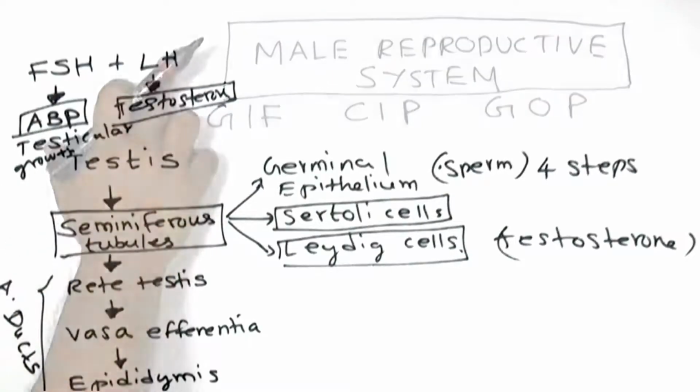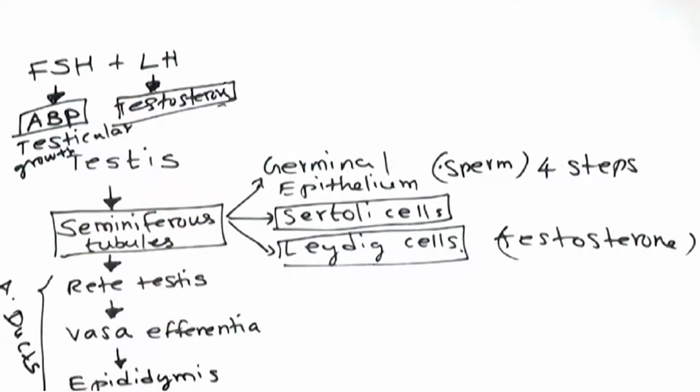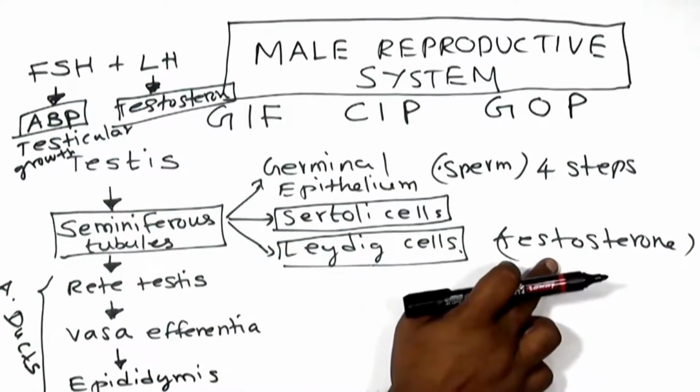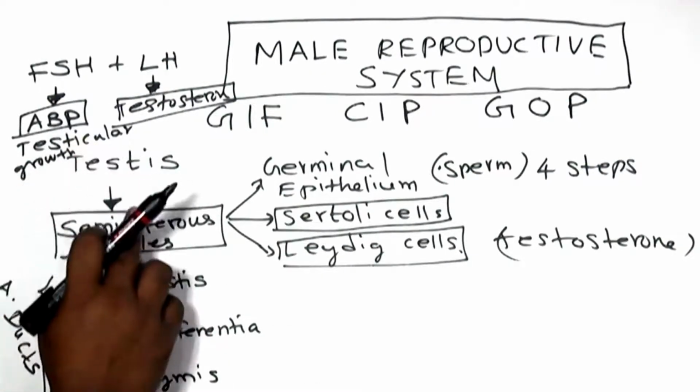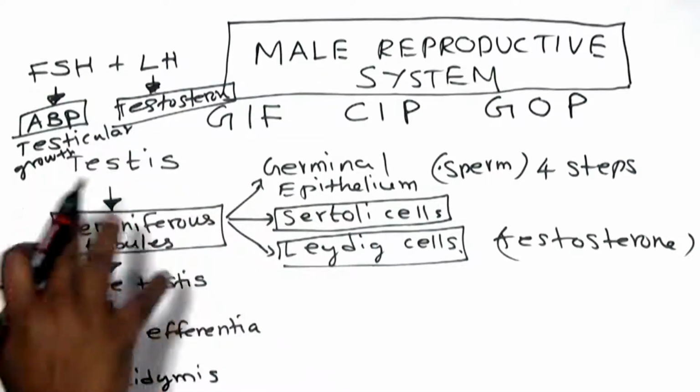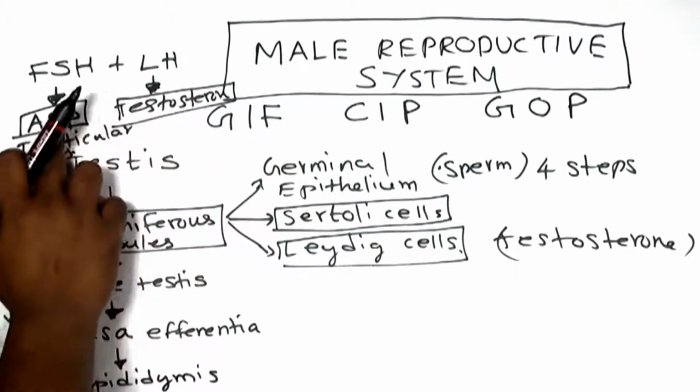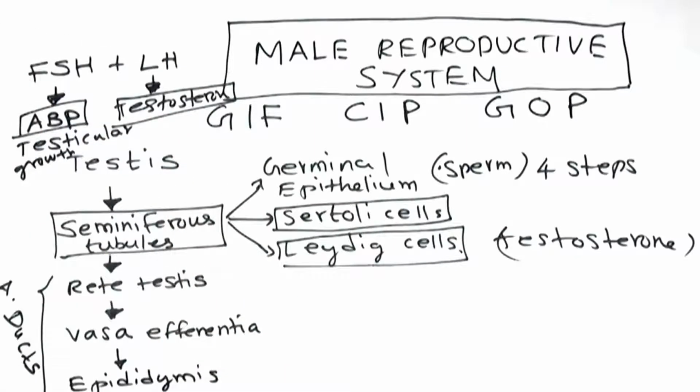In the Leydig cells, luteinizing hormone acts on them, and because of that a hormone called testosterone is produced. The function of testosterone is also to stimulate the process of spermatogenesis. So both do the same process: androgen binding protein and testosterone are both involved in spermatogenesis, apart from the hormonal impact.